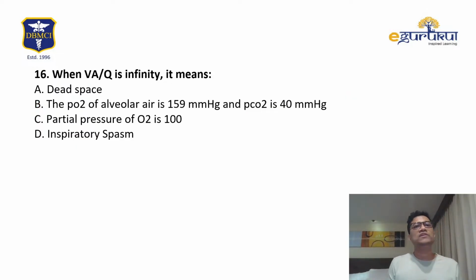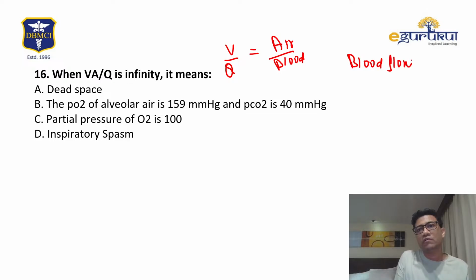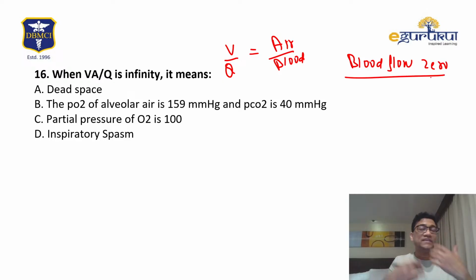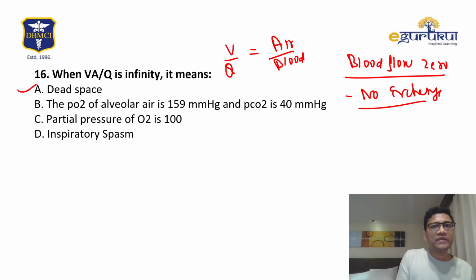Now, what does VQ infinity mean? VQ means basically air versus blood. So if VQ is infinite, it means blood flow is zero, so there is no exchange. The air remains unexchanged. So that is called dead space.